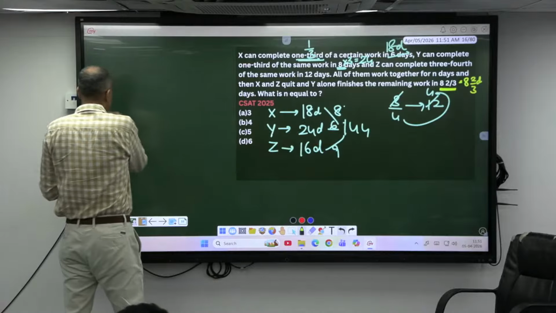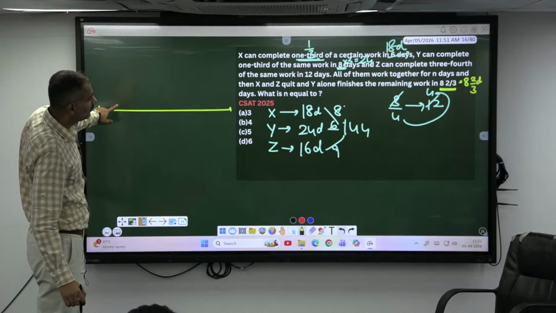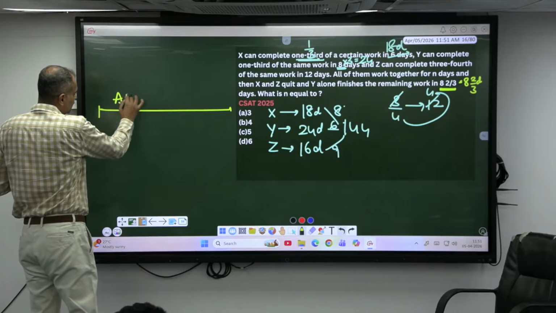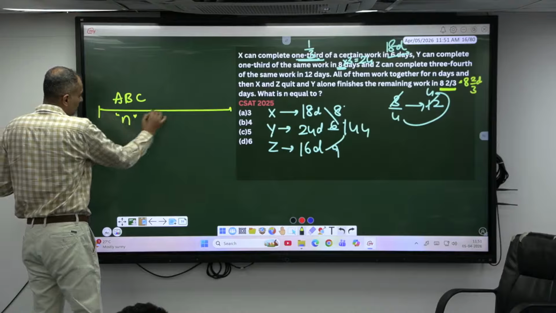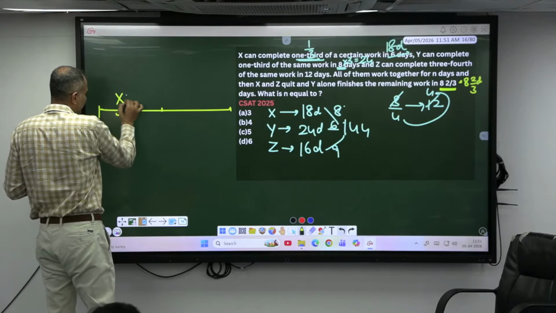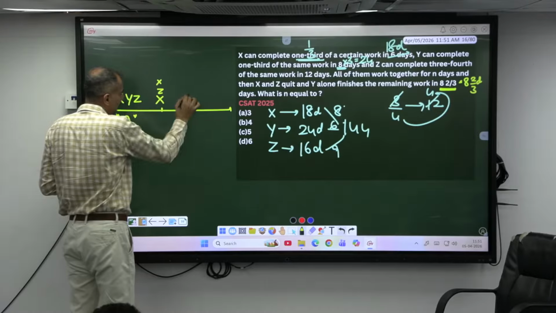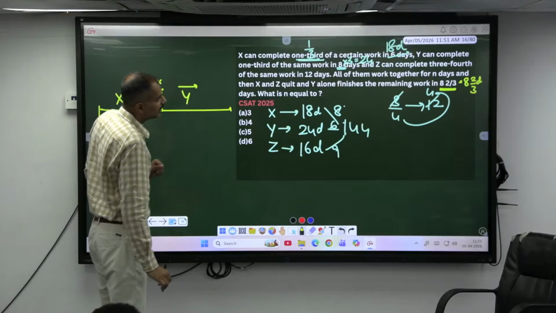Everything else we know what to do. On this thin line, write all the story. All of them started working together for how many days? N days. We don't know this N days. Afterwards, what happened? X, Y, Z. Who left? X and Z left. Who is remaining? Y. He completes the remaining work in how many days?